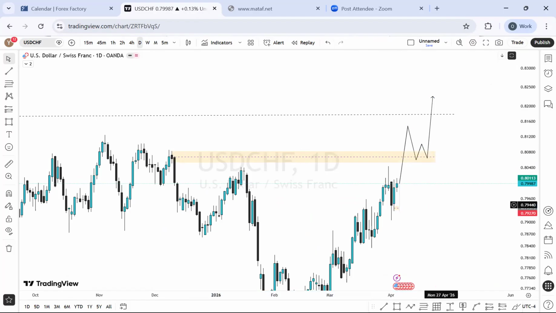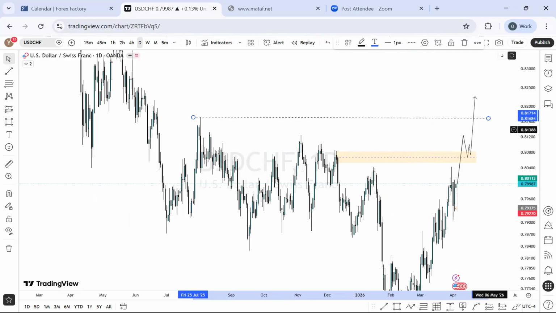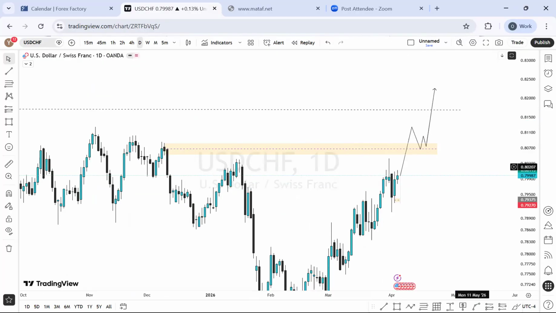So I want to see the price actually breaking above it into a range like this and then creating this kind of energy, and off that zone, we want to move away, break above it, and then we get to the next high, which is right here. So this is my projection on this one, particularly for this week. And let's go forward. Let's see if the price can actually react.